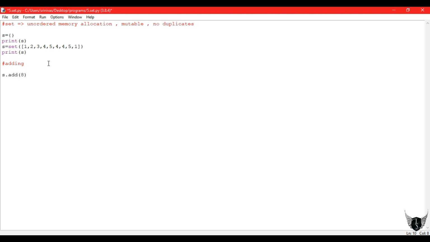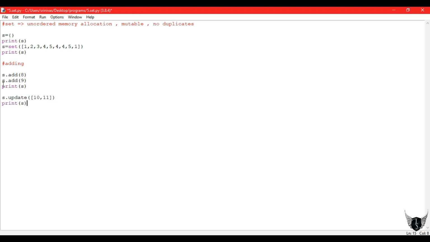So next one is adding elements to a set. To add, you can use the add method directly, s.add(8). So the value 8 will be added. If you try to add a value already present in the set, it won't be added since duplicates are removed. You can add 9, and you can use another method known as update, s.update, with a list like 10, 11.